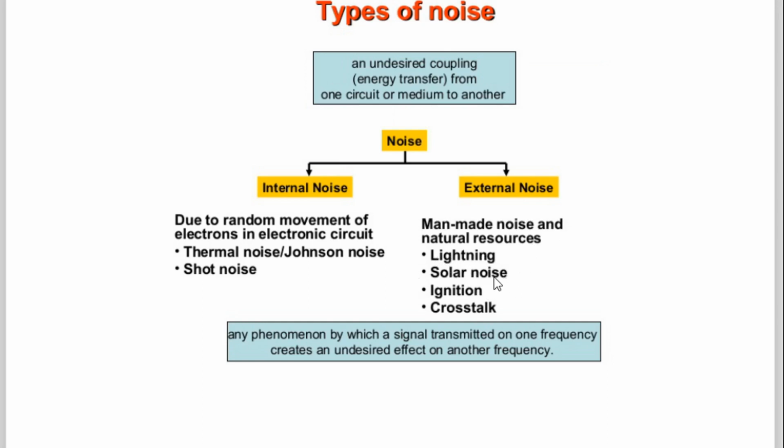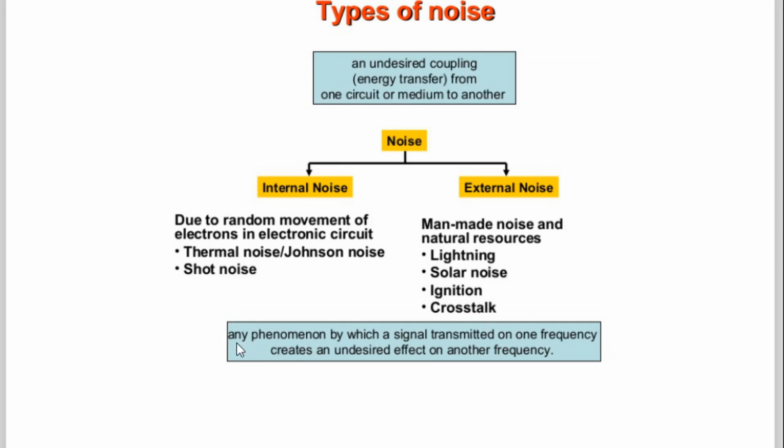Solar noise: the sun is an example of external noise, because on the surface of the sun fusion and fission processes take place and radiations continuously emanate from it. Ignition noise: when we start a two-wheeler, the battery is connected to the electric starter and there is a spark. Similarly when we start a four-wheeler. Then crosstalk: in communication, crosstalk occurs when one signal overlaps with another signal. These are the external noises.